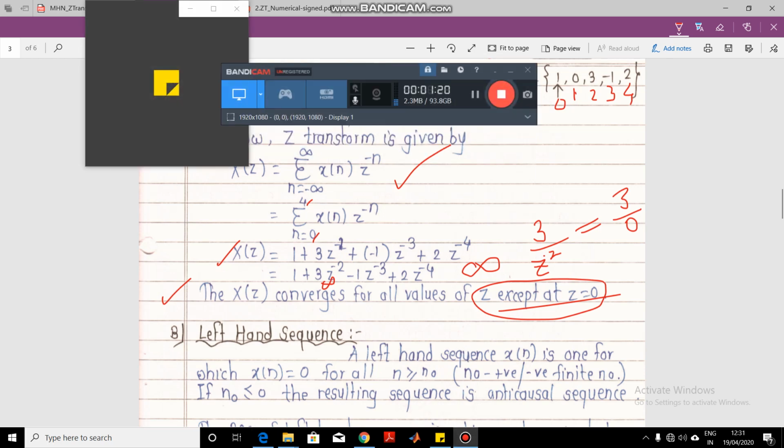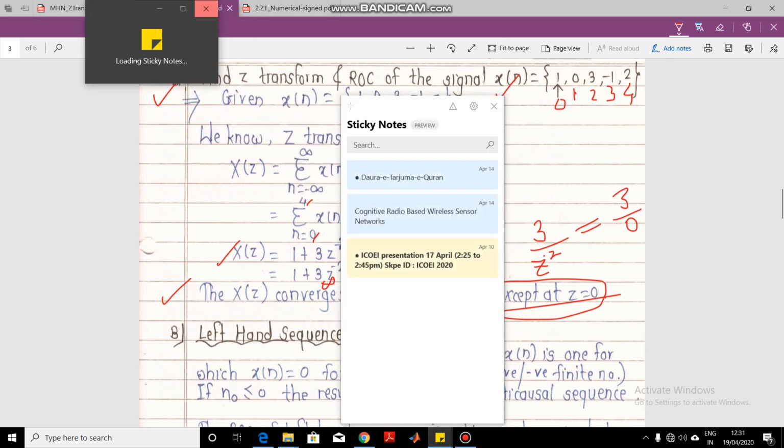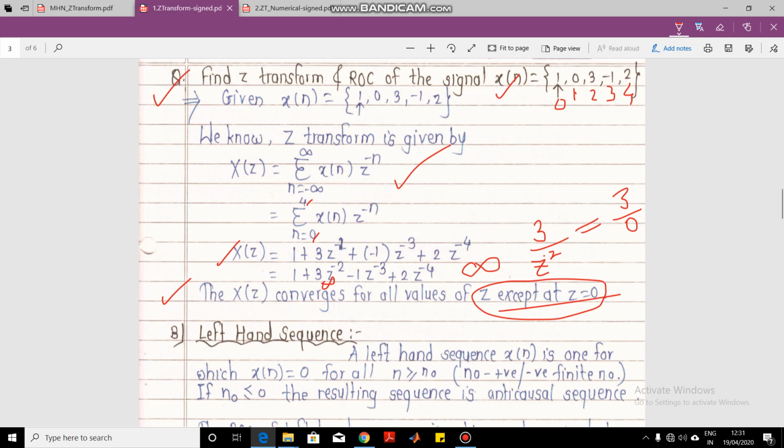So this is the concept of ROC. ROC indicates that at Z equal to 0, X of Z will become infinite. So we have seen the simple definition of ROC. Region of convergence of X of Z is the region where X of Z becomes finite, that is, it should get a finite value. When it becomes infinite, it is not in the ROC. So X of Z becomes infinite for Z equal to 0.